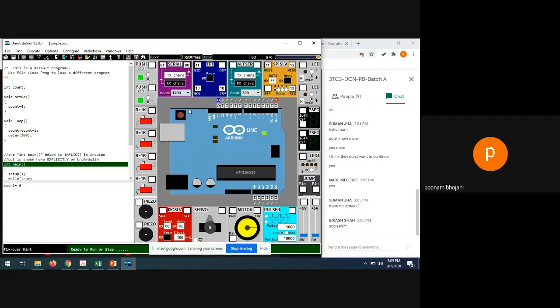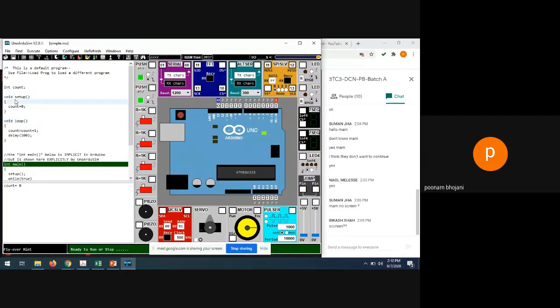Now, how to work with the serial port, that is actually done by the program. So this is your program window. In the program window, generally, Arduino programming is very easy, but I am not going to teach you the Arduino programming here because it is not part of our DCN subject. But yes, to explain this serial communication, I have to tell a little bit about it. So let me tell you, two types of void loops will be used. One is the setup and second is the loop.